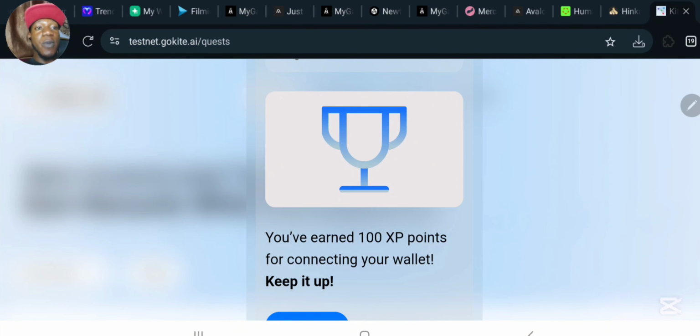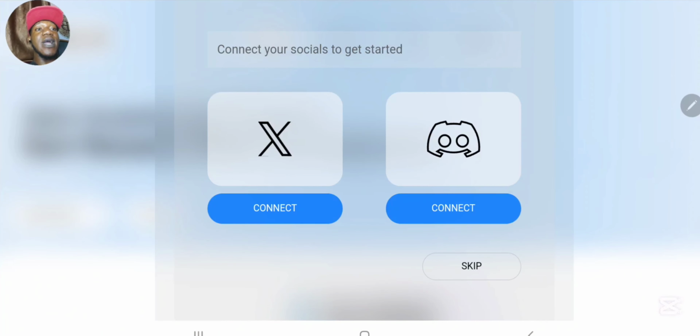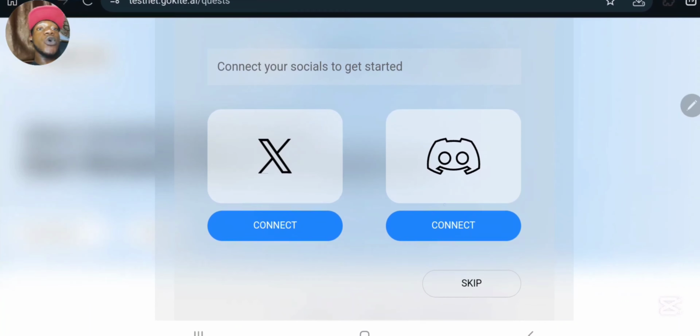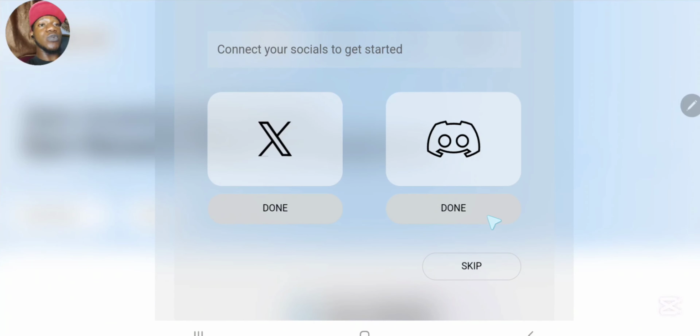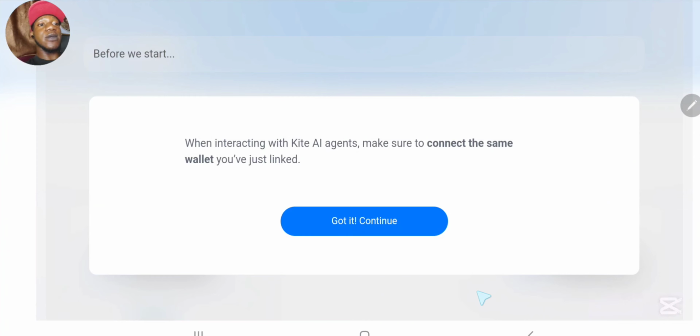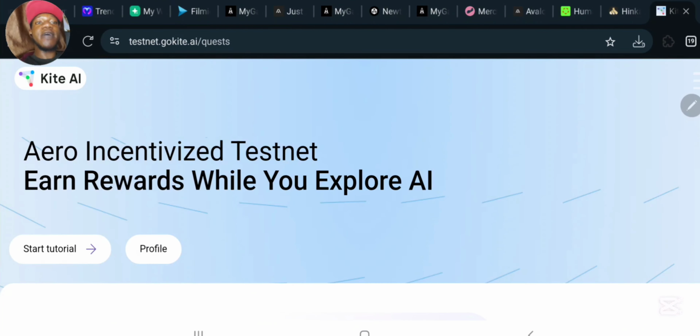This is the first message that's going to be popping up telling you that you have earned 100 XP points for connecting your wallet. So right now you click on continue from here, and over here, guys, the next thing is for you to actually connect your Twitter account and of course your Discord. Right now we are done with this. So what I need to do from here is simply click on skip, and over here, guys, you can see when interacting with Kite AI, make sure to connect the same wallet you have just linked. Take note of this. So right now you click on got it, continue.